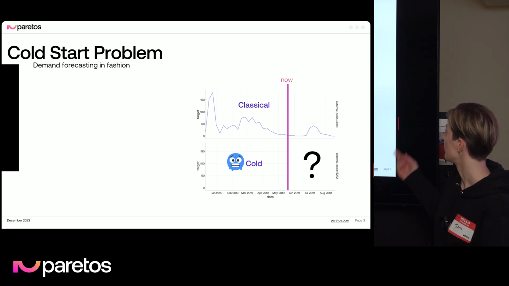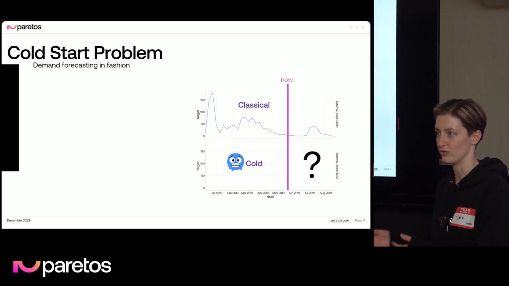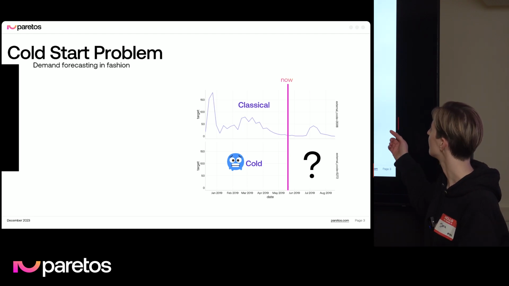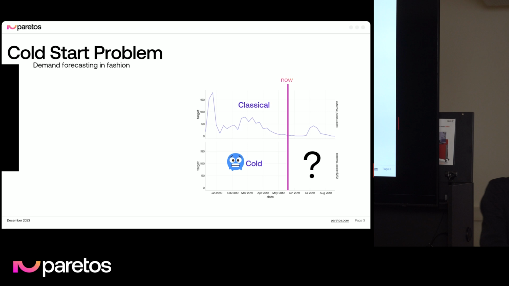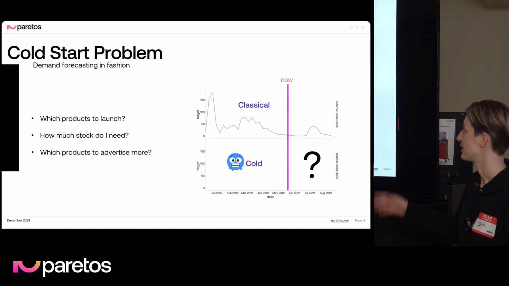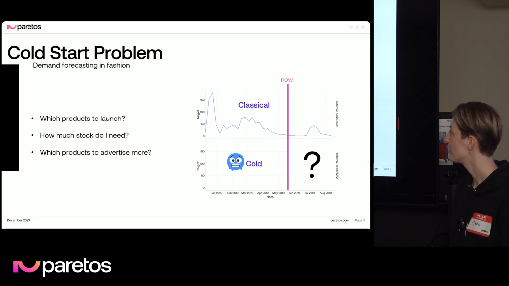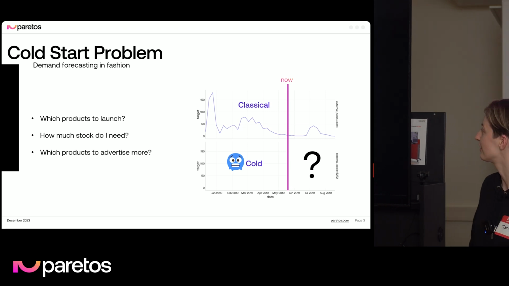Here we see two time series. One of them is classical, we have some historical past, so we can use this historical data to make a forecast in the future. And we have a cold case, where we don't have any history at all. It is obvious why it can be very useful to make forecasts in this case. For example, we can decide which products to launch, how much stock we will need, and how to advertise products, like which ones need more marketing.